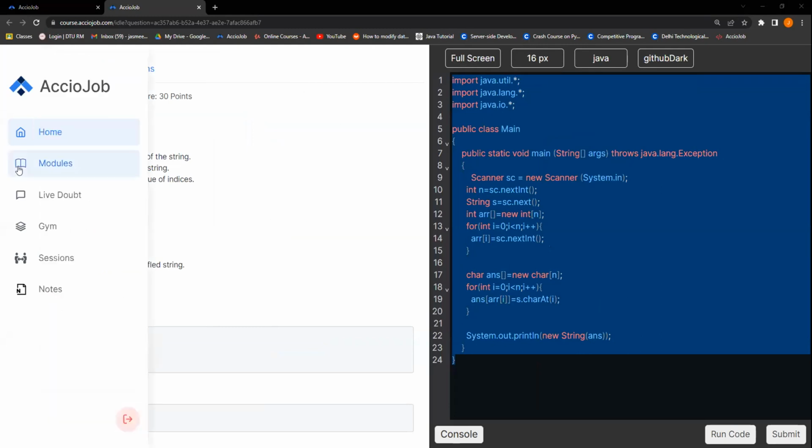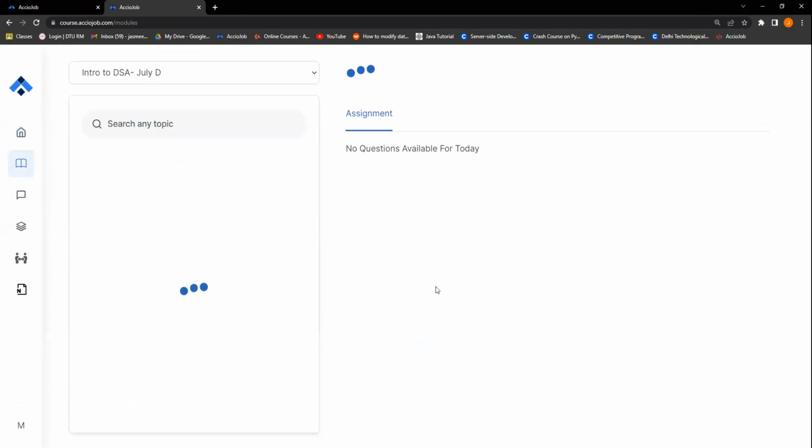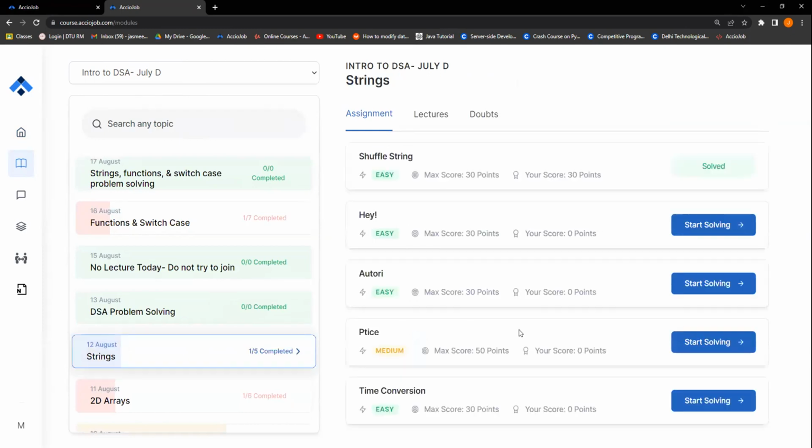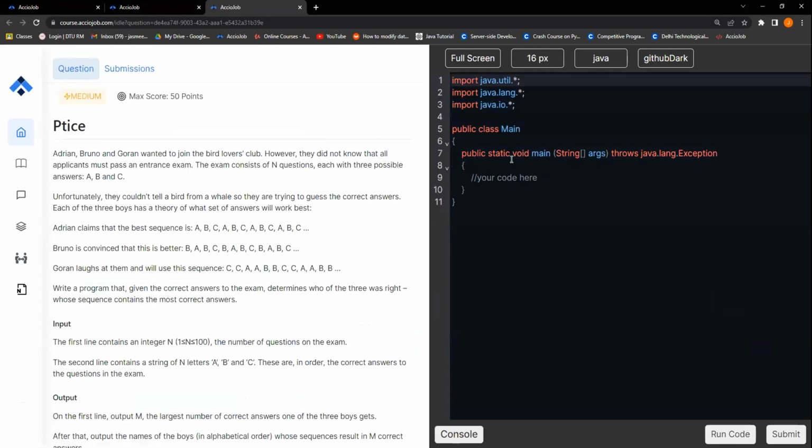Okay, so the next problem that we need to do is p-ties. Let's have a look at the problem description. Adrian, Bruno, and Goran want to join a bird lover club. However, they did not know that all applicants must pass an entrance exam. The exam consists of n questions, each with 3 possible answers A, B, C. Unfortunately, they couldn't tell a bird from a whale, so they are trying to guess the correct answer. Each of the 3 boys has a theory.